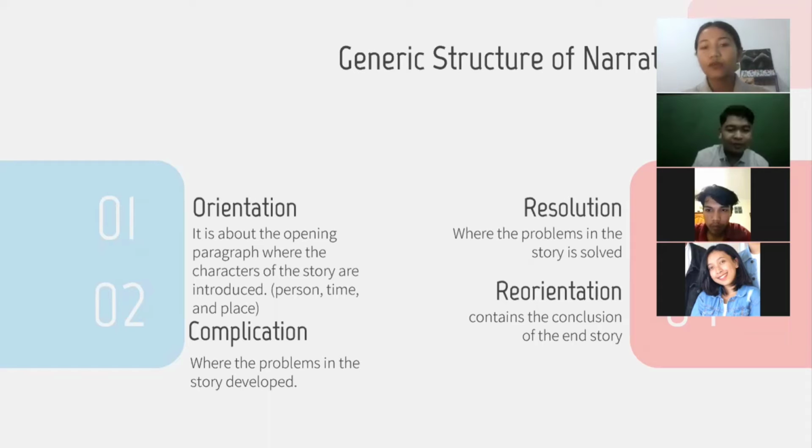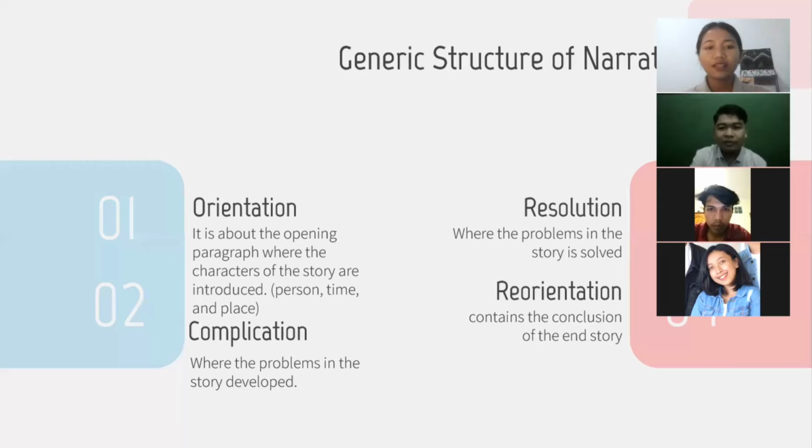The third is resolution, where the problem is solved in the story. The last is reorientation, which contains a conclusion at the end of the story. But sometimes a story may have no reorientation.